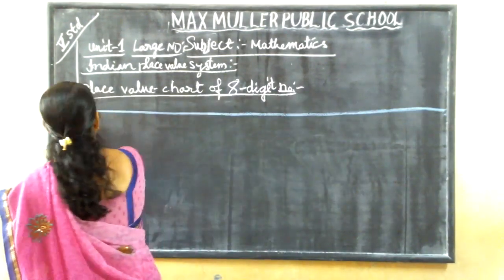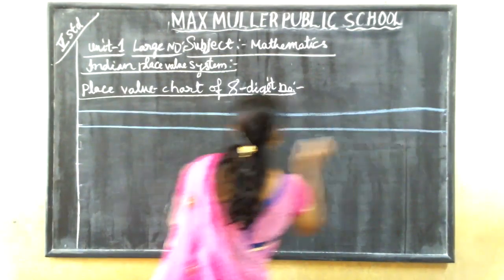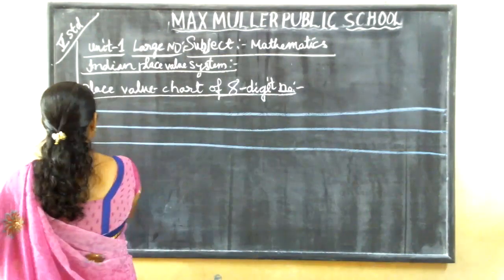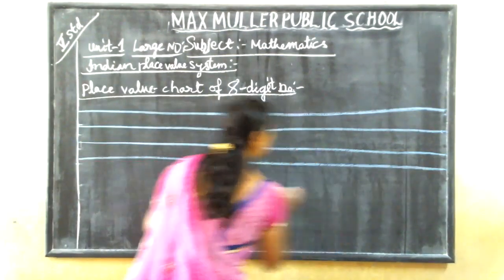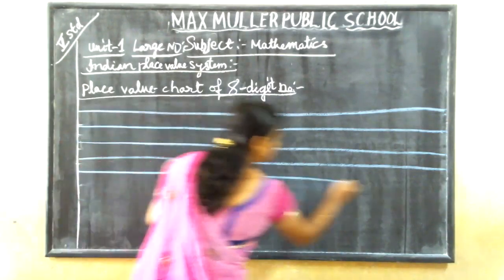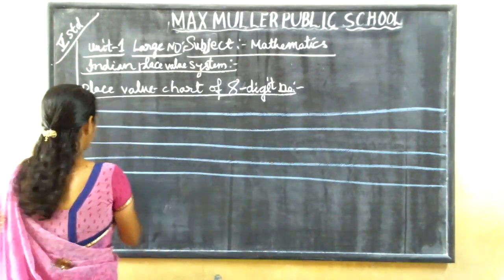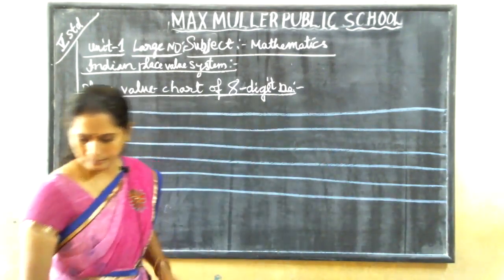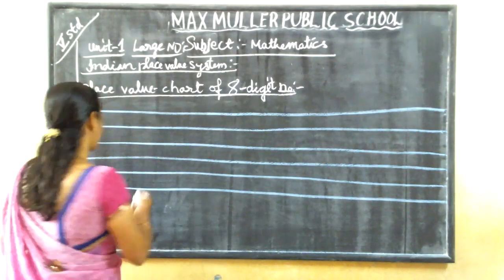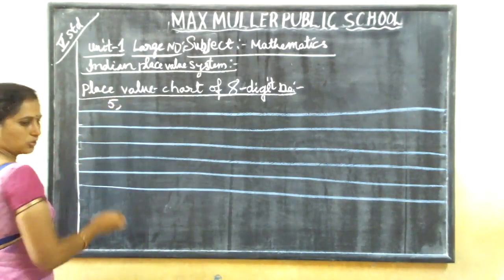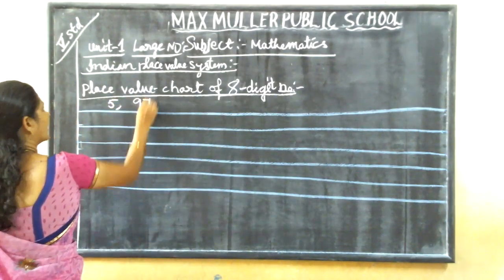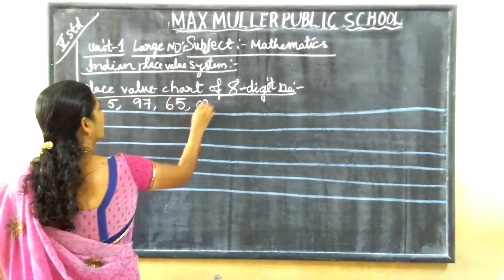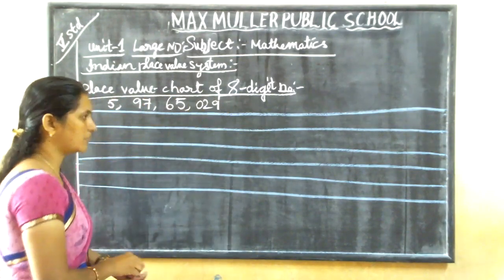8-digit number. 2, 3, 4, 5, 6. So the number is 5 crore 97 lakhs 65,029. Okay, the number is this one.